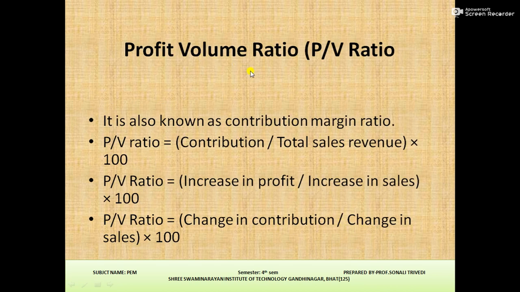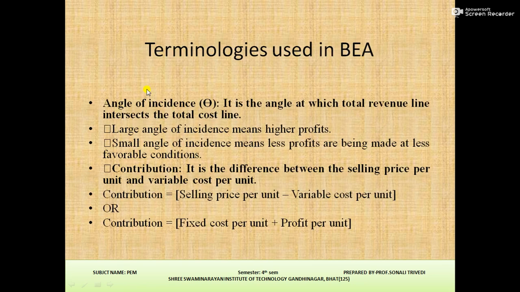Profit volume ratio is also known as contribution margin ratio. Terminology used in BEA: angle of incidence. A large angle of incidence means higher profits. A small angle of incidence means less profit is being made under less favorable conditions. Contribution is the difference between the selling price per unit and variable cost per unit.